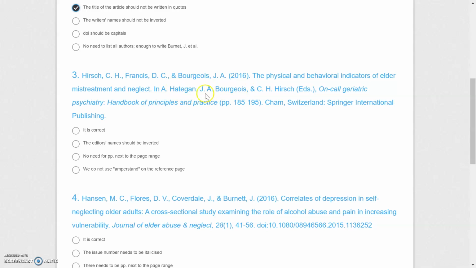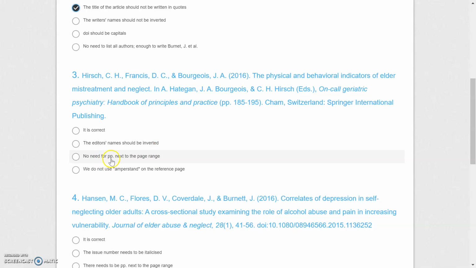So this is correct. We do not invert the editors' names, only the people's names given as the first piece of information. In other cases, no. So this is not wrong.